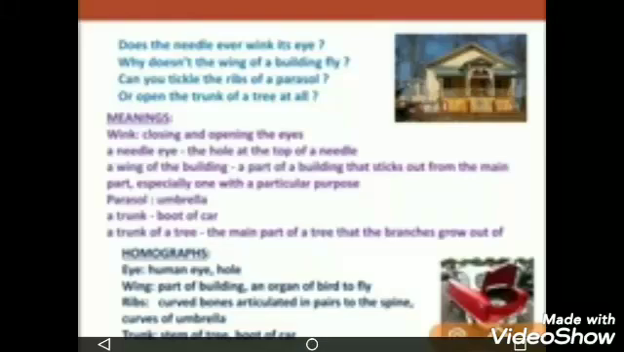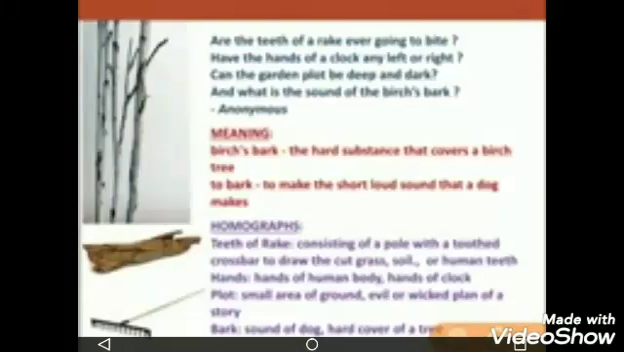And have you ever seen such type of things? In the second stanza, there are four homographs. The first is eye. In the second line, the homograph is wing.